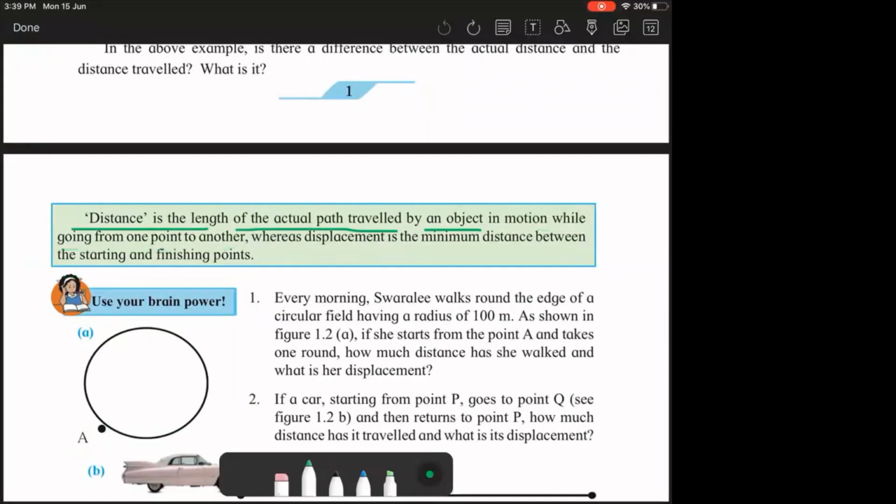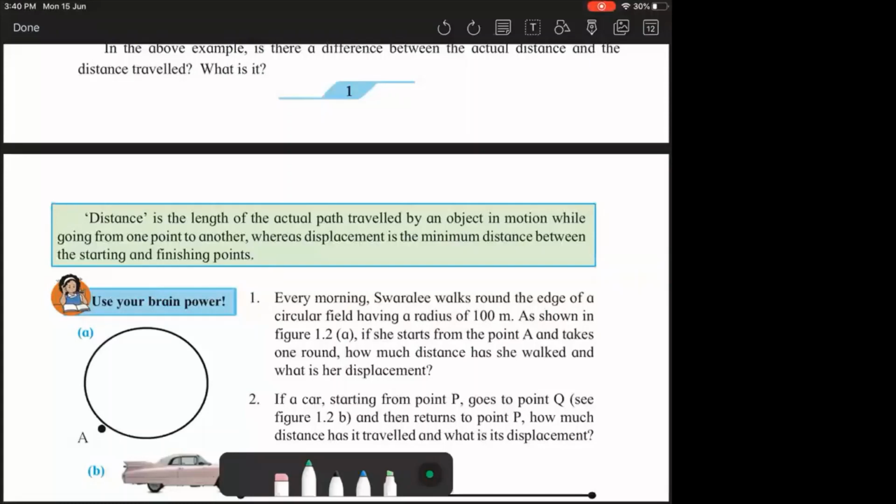This you should know as the conclusion, that distance is the length of the actual path traveled by an object in motion while going from one point to another, whereas displacement is the minimum distance between the starting and the finishing point. So please understand this.